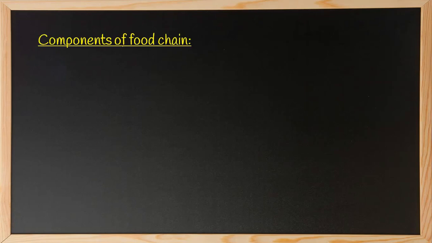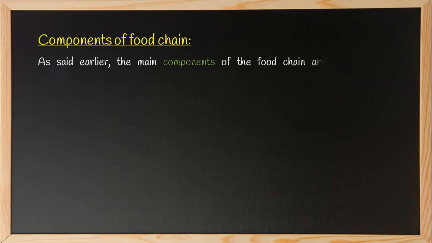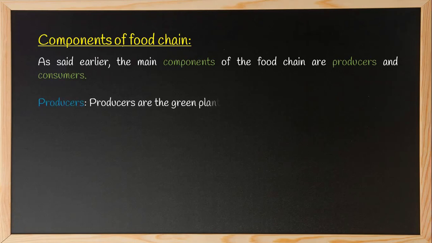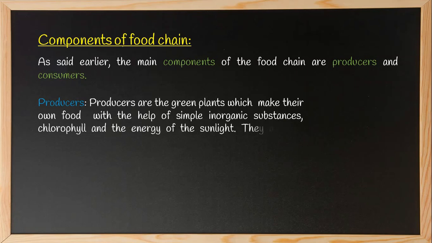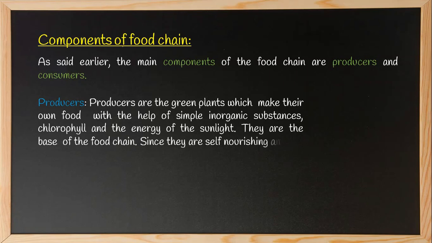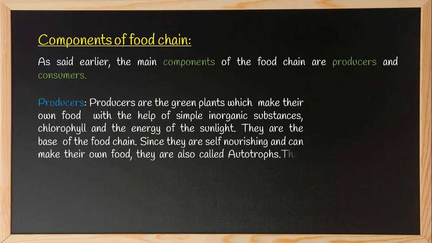Components of food chain. As said earlier, the main components of the food chain are producers and consumers. Now, what are producers? Producers are the green plants which make their own food with the help of simple inorganic substances, chlorophyll, and the energy of the sunlight. They are the base of the food chain. Since they are self-nourishing and can make their own food, they are also called autotrophs.